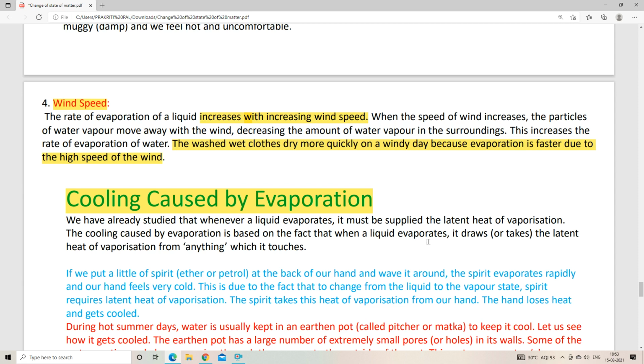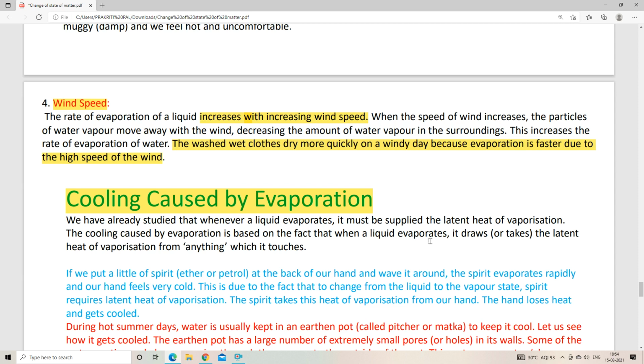What does it mean? Suppose you are sitting under a fan and the weather is too hot and disgusting. So what happens? You're sweating very rapidly, right? And you have increased the speed of the fan. Or rather, you are in an AC room, so you will not even feel you're sweating, right? So what will happen?